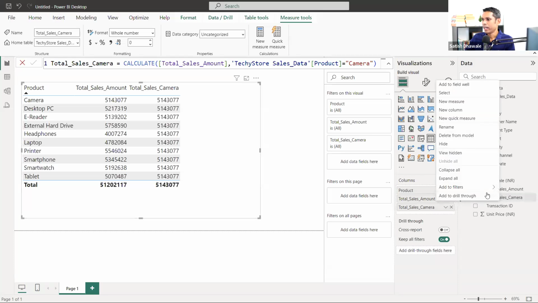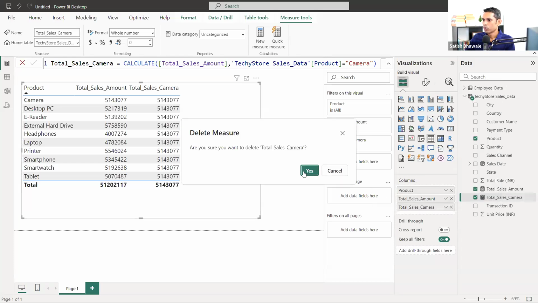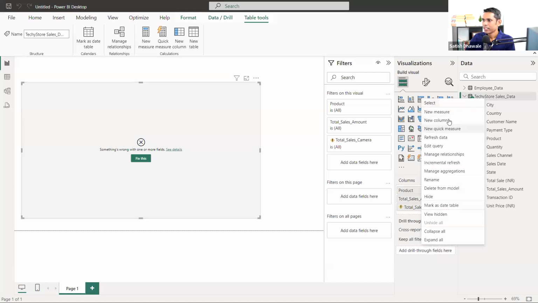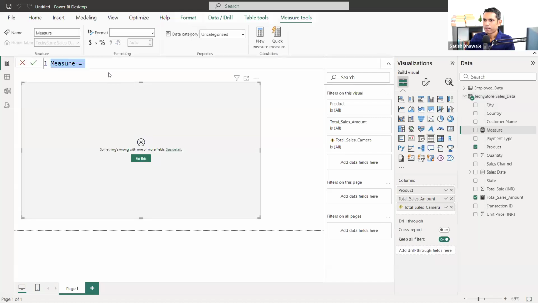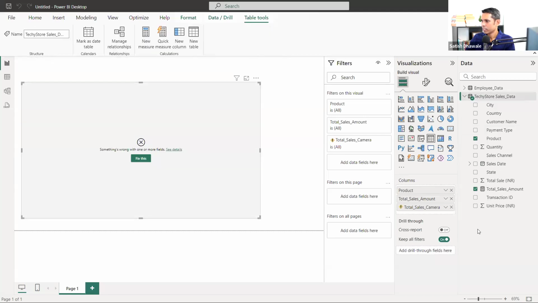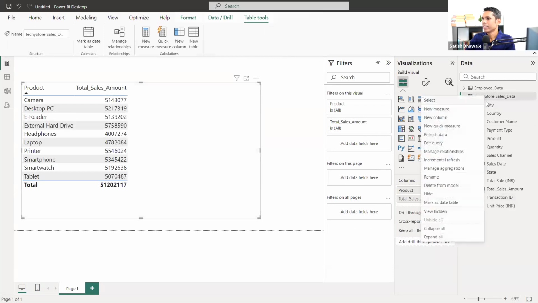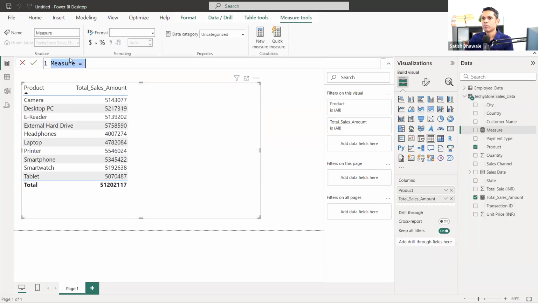What I did, I'm going to delete this one. Those who want to look at the repeat, just look carefully. Right click, new measure. What I deleted, I must not delete. I think I have deleted this one. Okay, no problem. So right click on new measure. Once you click on new measure, type the measure name, that is total sales of camera.